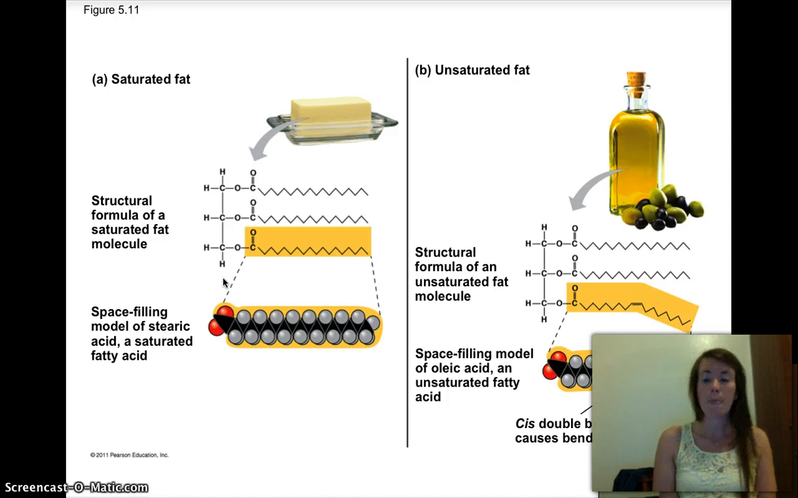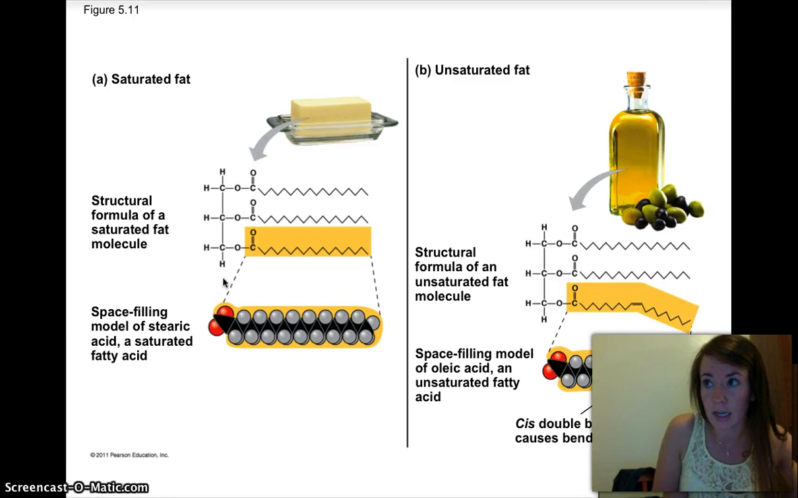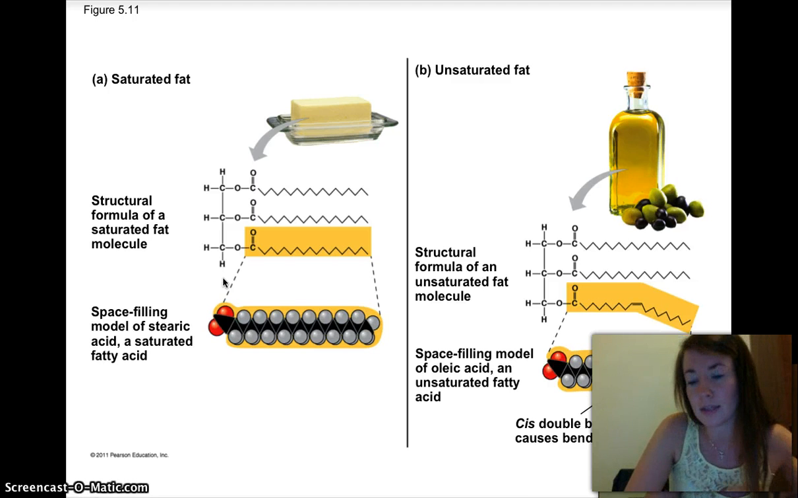So think of it like a box of pencils. If you throw a lot of pencils all in one direction, they can fit really tightly to each other, and there's not going to be a problem. There's not going to be space between them, so it would be a solid. And these are really bad for you because they form solids inside your arteries and block your blood flow. So that's why saturated fats are bad for you.